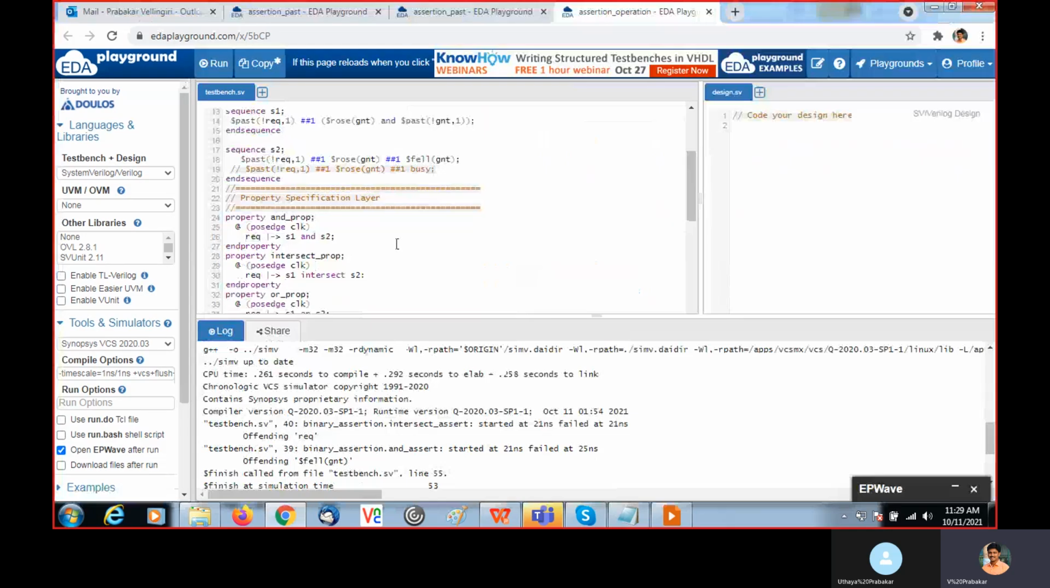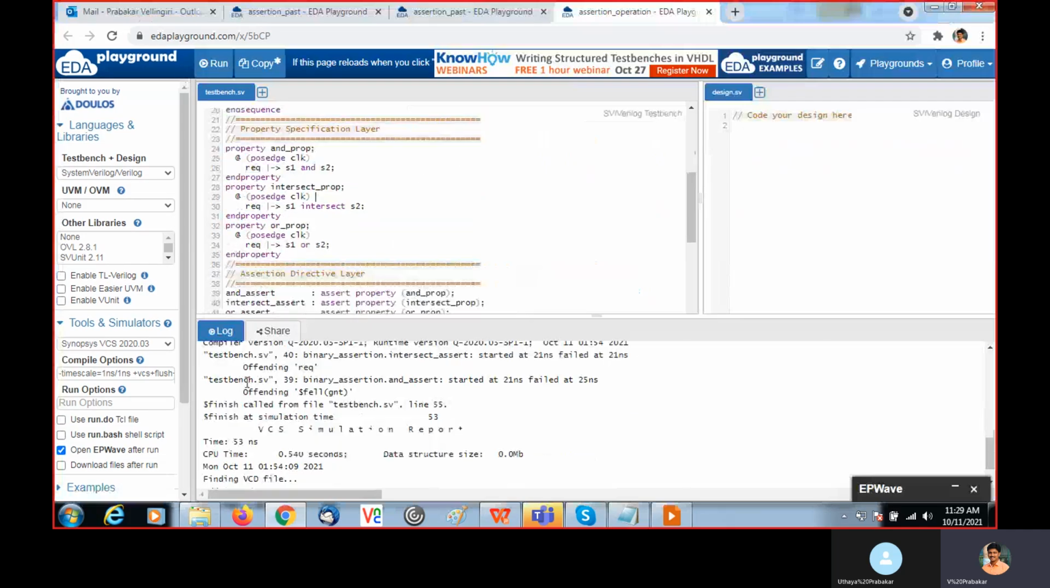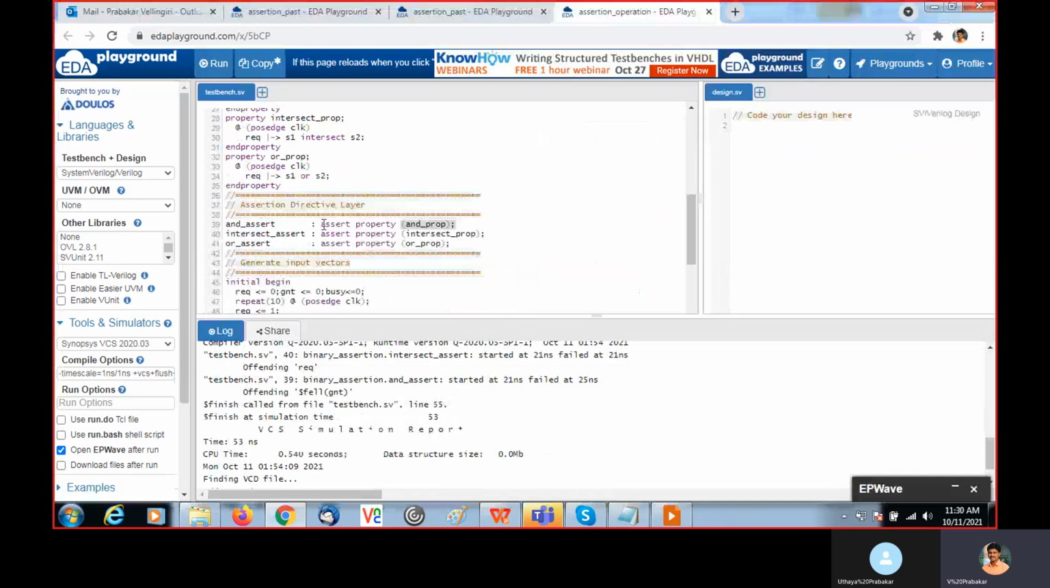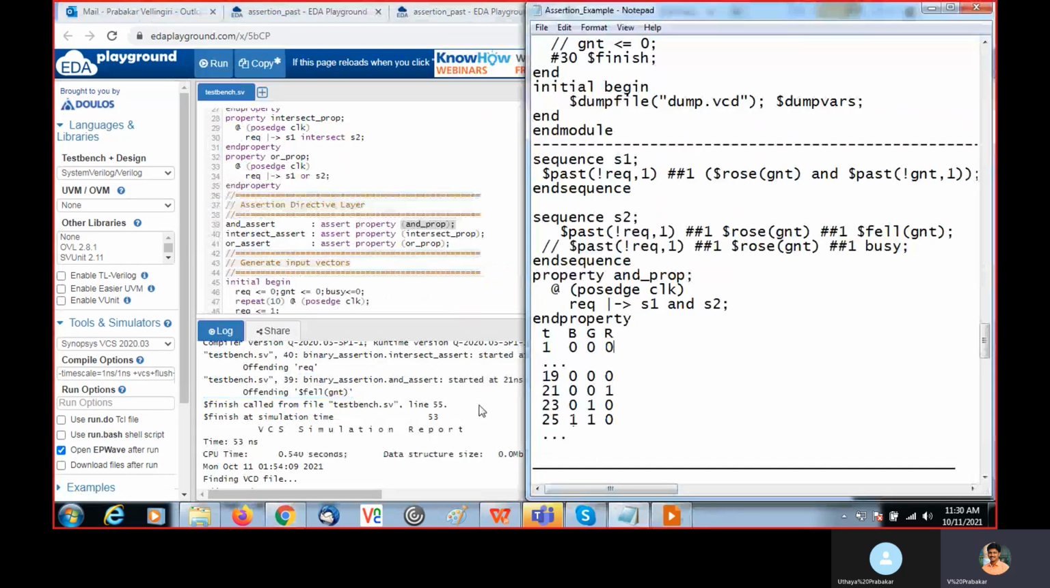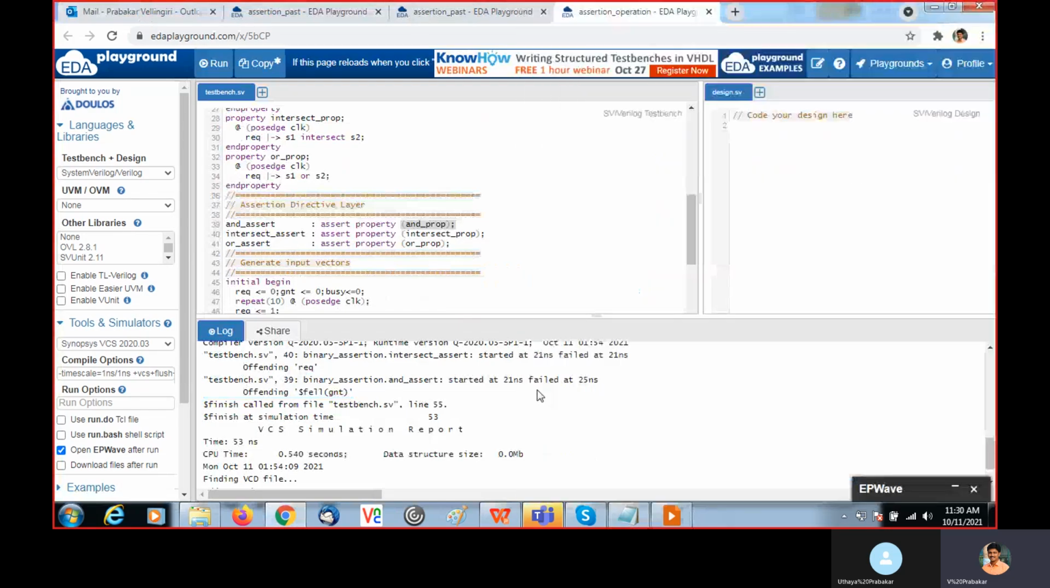Sequence 1 pass, sequence 2 fail. Okay, line 39, here we are calling the AND property. We labeled it assert property AND property at line 39. So it failed here, at 21 nanoseconds. And at the 25th nanosecond it failed because one of the sequences failed.